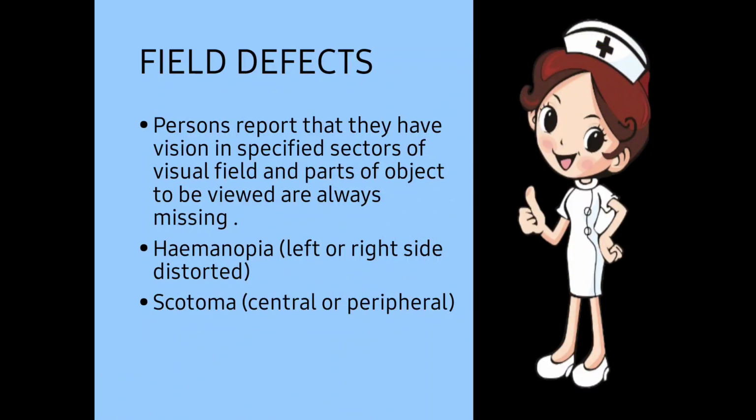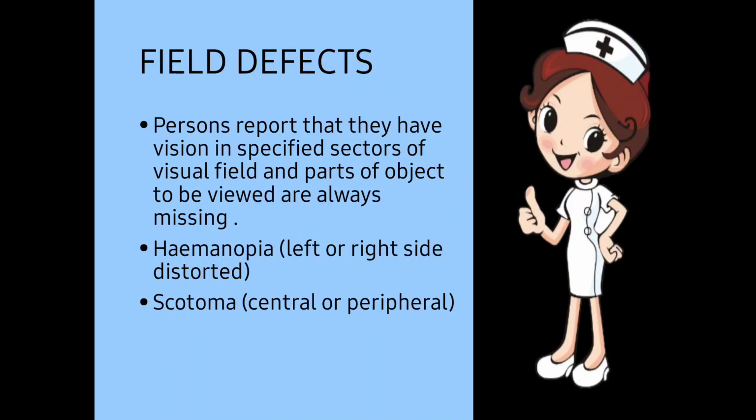Next one, field defect. Patients report that they have vision in only a specified sector of the visual field, and parts of the object to be viewed are always missing. Okay, now there are different kinds of field defect. The person will complain that he or she can see the left side of the image but cannot see the right side, can see the upper side but cannot see the lower side, can see the central part but cannot see the peripheral area, meaning the side area. So some part of the image is missing. The patient will complain of this in case of field defect.